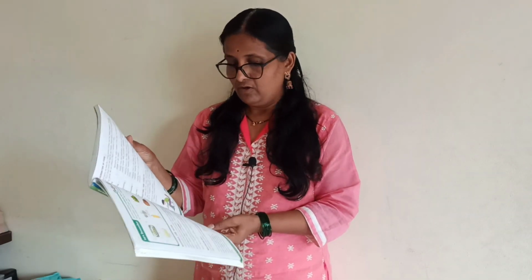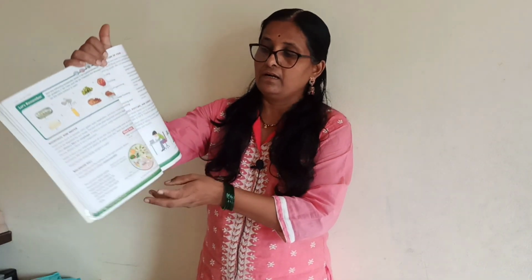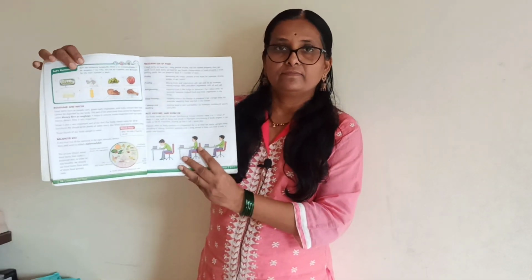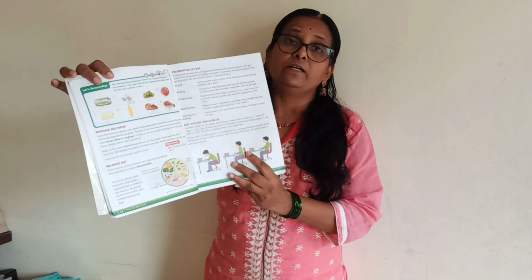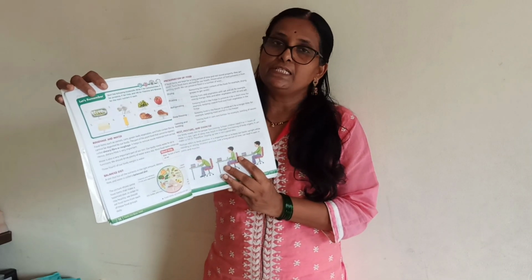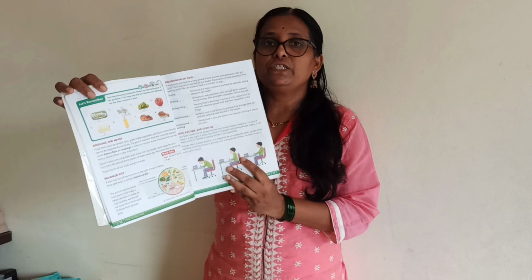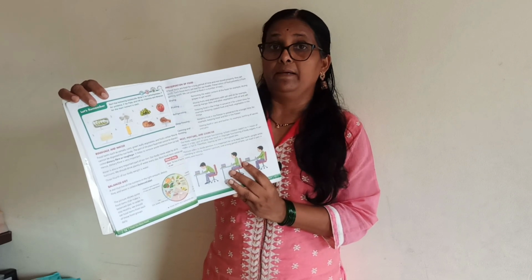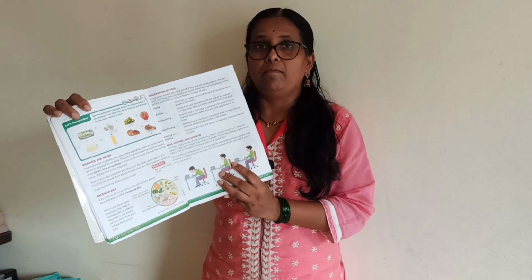Next, you can see this picture on page number 16. You can see food items of a balanced diet inside a circle. Very, very important. Please practice it with color pictures and name them for your exam.